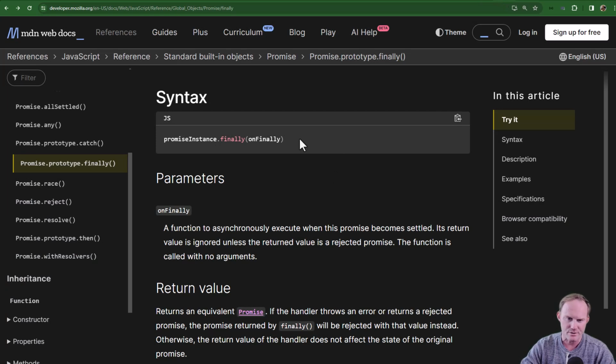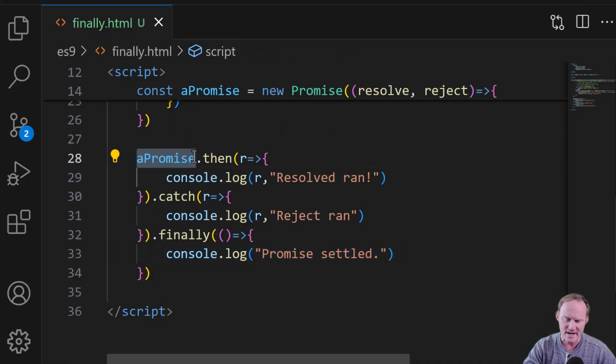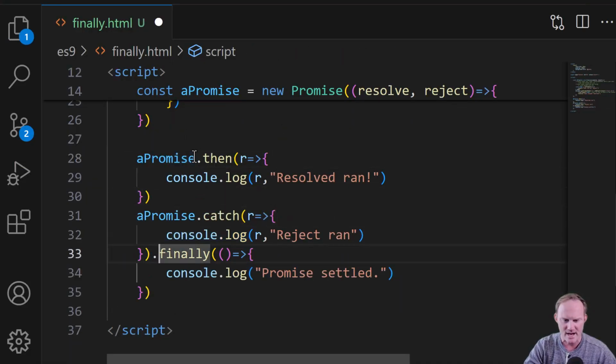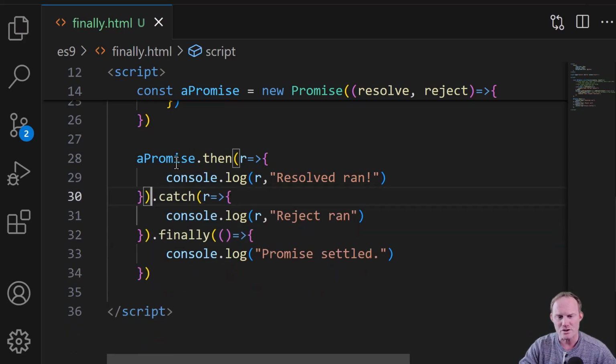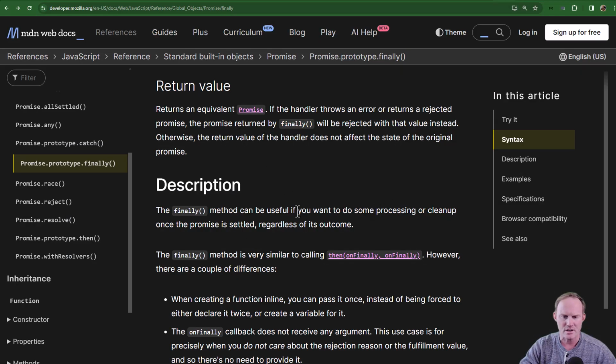So back over to the docs. The parameters, this is our callback. That's what we ran at the end. It is a function to asynchronously execute when this promise is settled. Again, not pending. Its return value is ignored unless the return value is a rejected promise. The function is called with no arguments. The return value, we already talked a little bit about this, but it is an equivalent promise. All that means is that instead of having to do this, you don't have to have a promise. for each one of these. You can, but this would be standard, and this is what you should do so it's obvious that this is all on the same promise. That's all that means, is that it returns an equivalent promise.